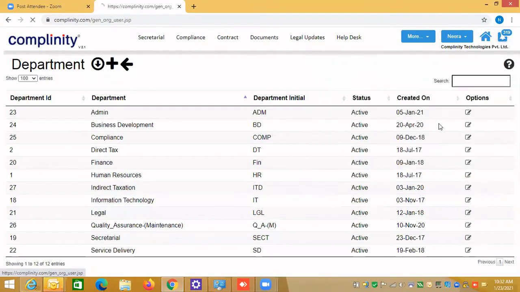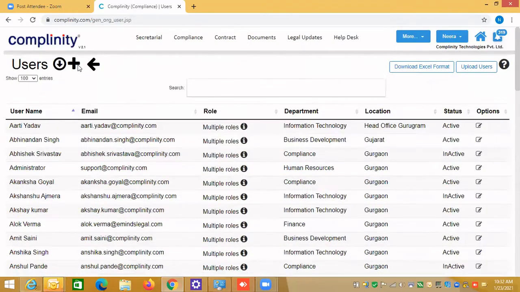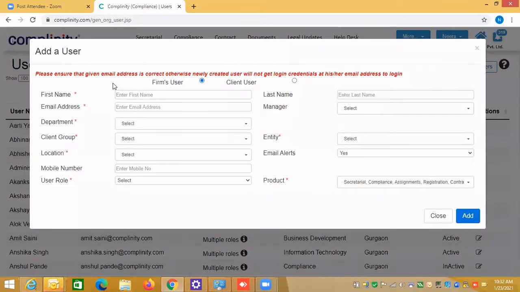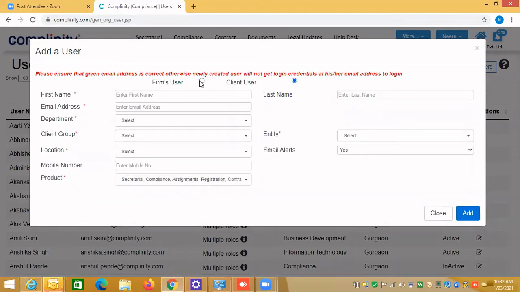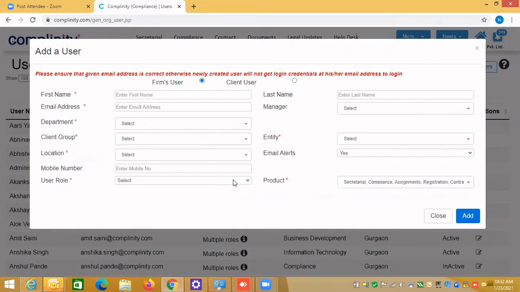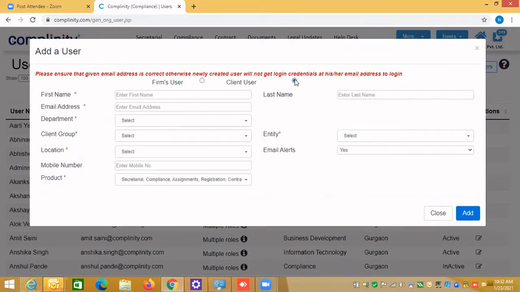User is very important. When you create a user, you are creating users for your own organization, meaning your own client group, and you can also create a user for your other client groups for whom you are providing the services. Why do we have this differentiation? Because you would not like other client group users to see all the data. So when you say client user, then they see the information based on your requirement, if you want them to see the data you are creating for them.